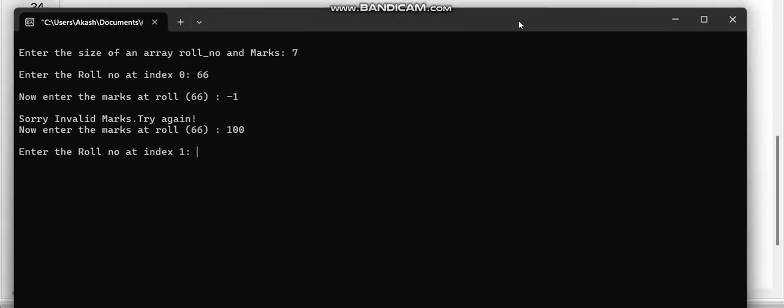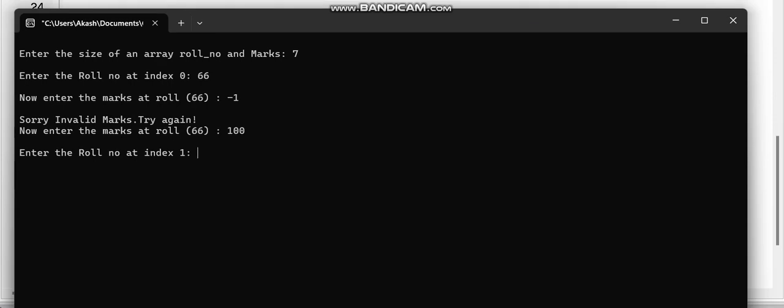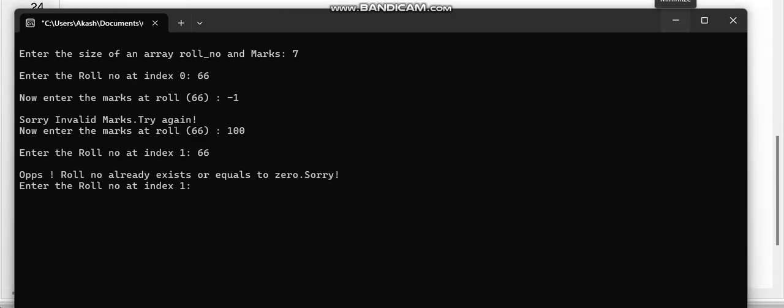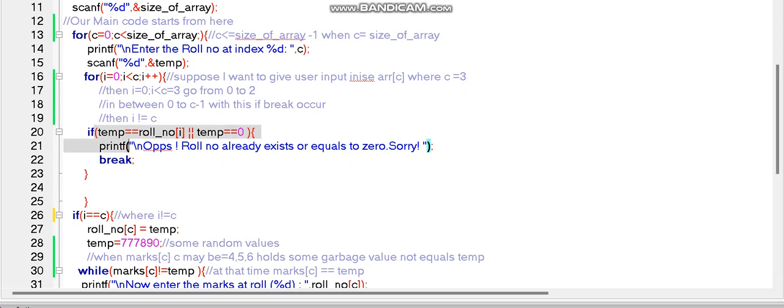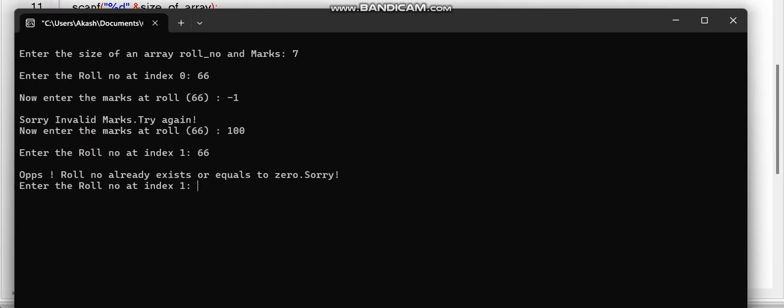And now in that other roll number, if I give the same roll number which I've used before, it says roll number already exists or equals 0. This is happening for this case. It means I equals 0, I should be less than C. Suppose the value where I am going to put, I am going to put at index 1.